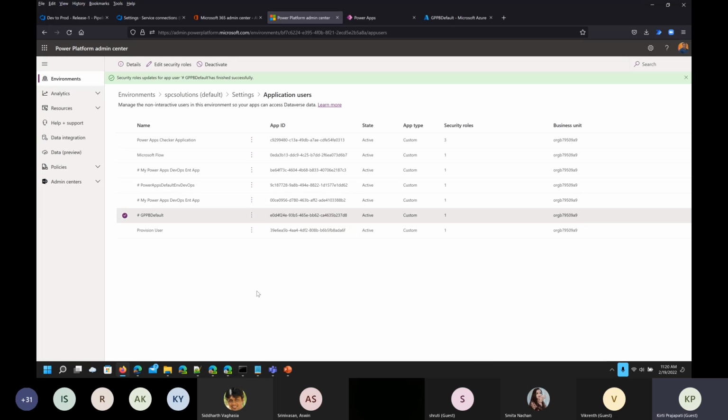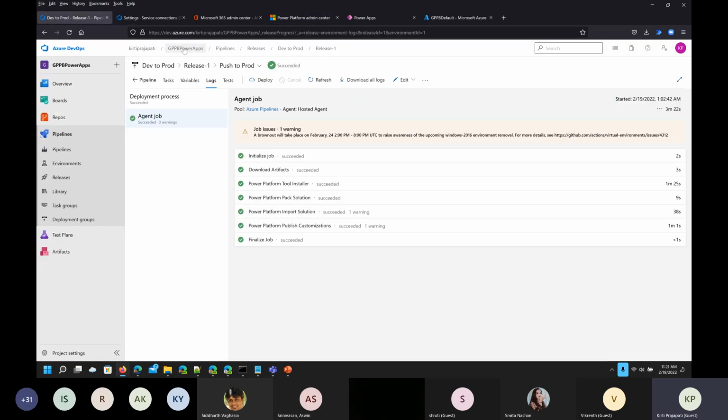Now keep in mind that this step needs to be repeated for each environment where we want to use Azure DevOps. So either you are trying to use 2 environments or 3 environments, but you have to follow this same process for all the environments. Right? Now we are done with this Power Platform admin center, from where we have just updated a few things for the source. Now I am jumping into Azure DevOps.